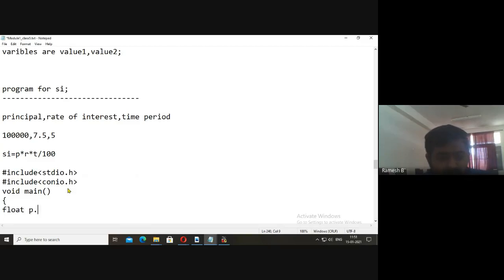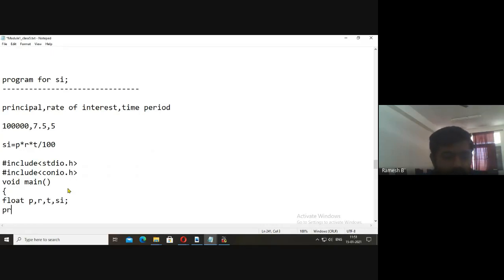Float p, comma r, comma t, comma si. Now printf, enter principal amount, rate of interest, time period. This is the message we are giving to the user. Close the quotes, and give the semicolon.